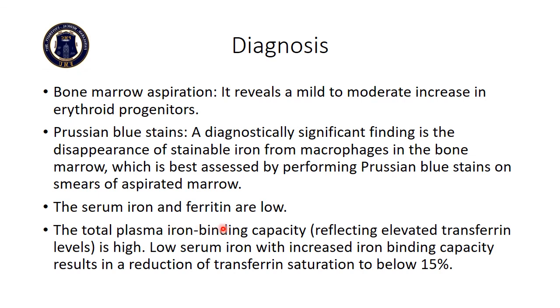The serum iron and ferritin are low. The total plasma iron binding capacity is high. When the iron is low and the iron binding capacity is increased, it results in the reduction of transferrin saturation to below 15%.